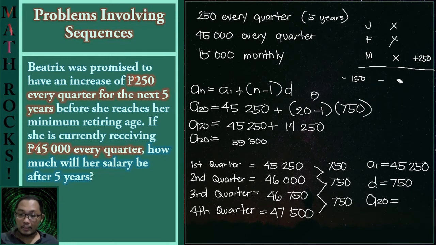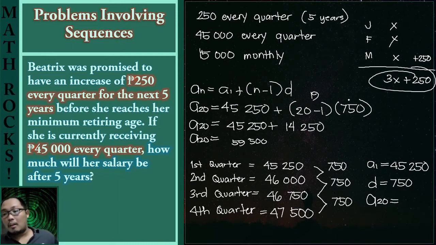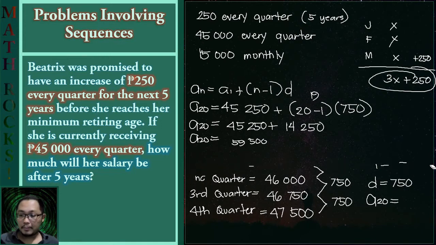And if we get the total of such quantity, then it would give us 3x plus 250. So that means we can make use of this expression to come up with the value of the x, and by adding 250 to x, it gives us the monthly salary after the increase. And equating such expression to 59,500 then, so please allow me to erase this first.